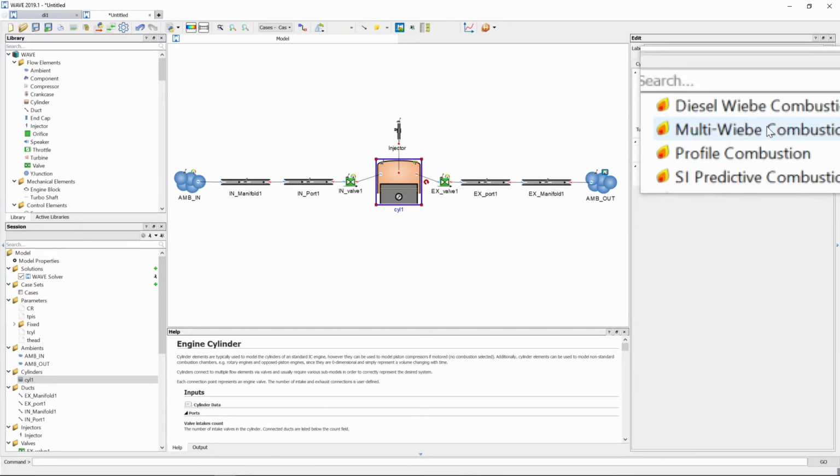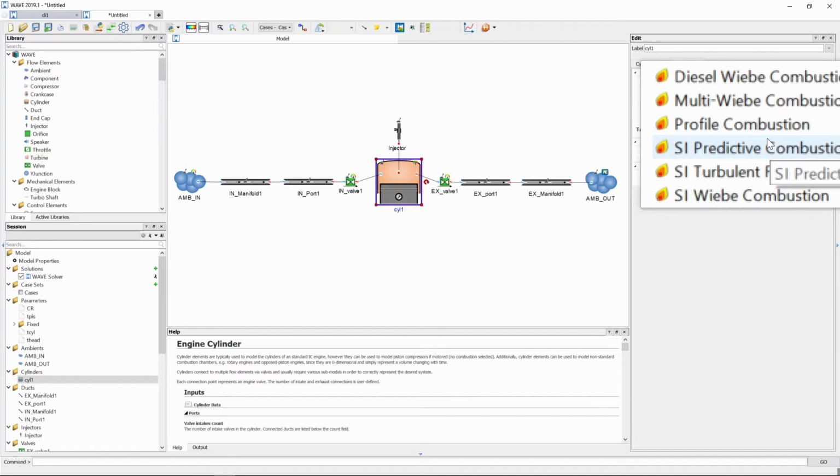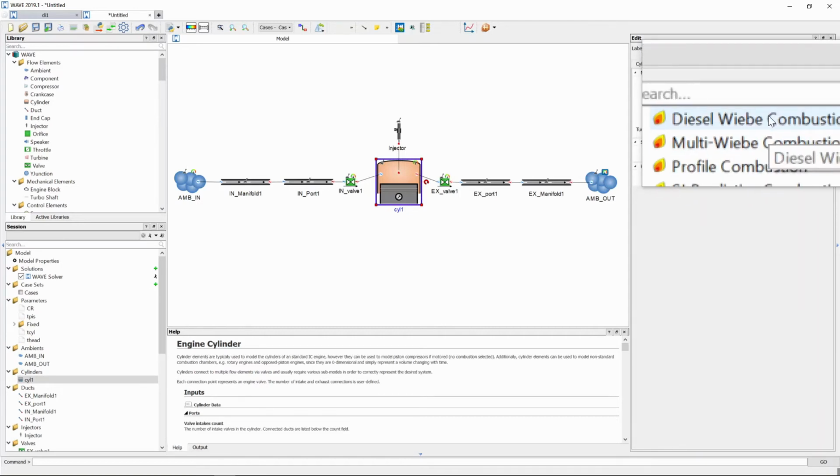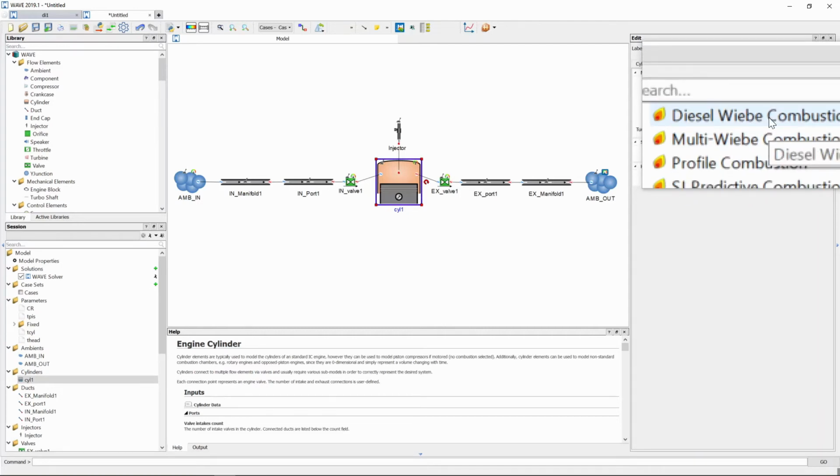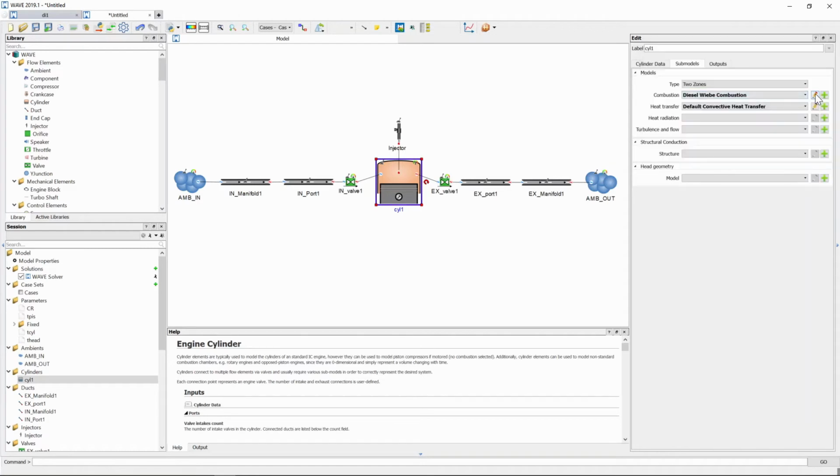And this is what's going to distinguish your model as spark ignition or compression ignition. So we are going to go with the diesel WEIBE combustion today because we want to simulate a one-cylinder diesel engine. So we're going to double click on the diesel WEIBE combustion model, and then we're going to edit it.